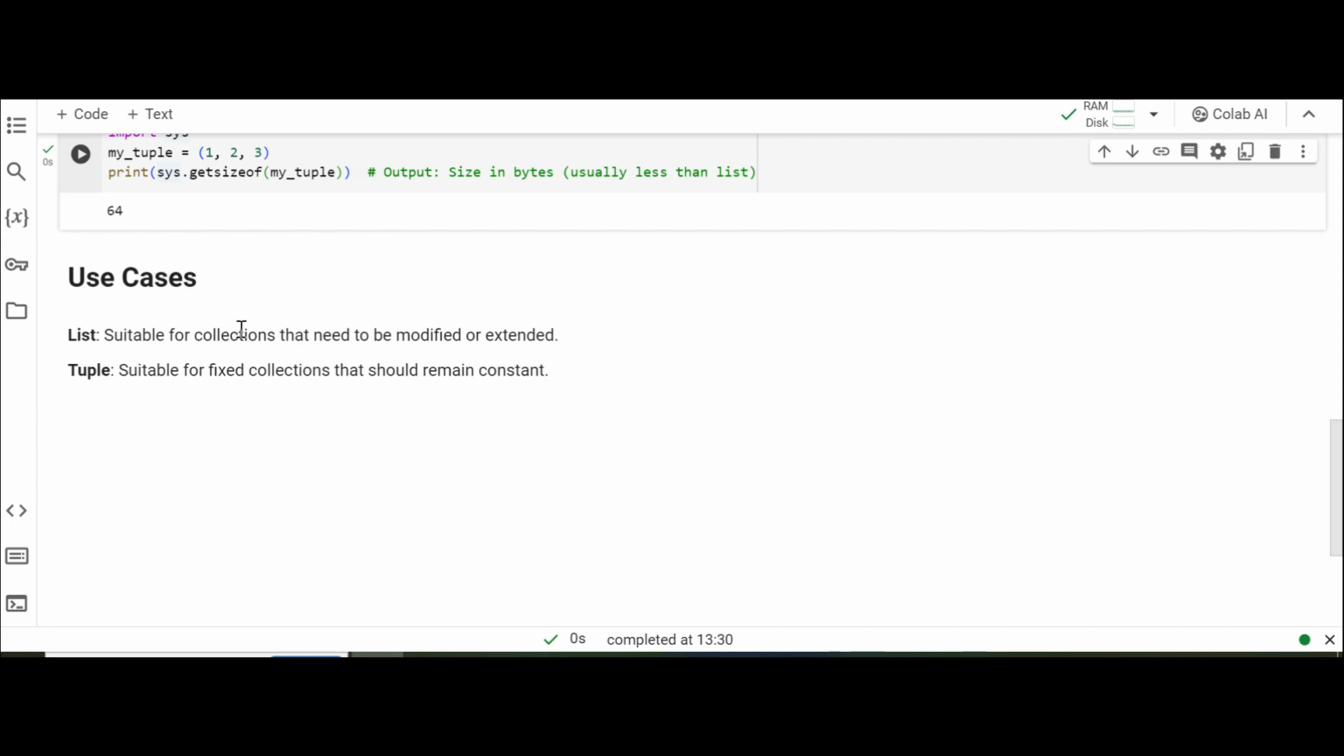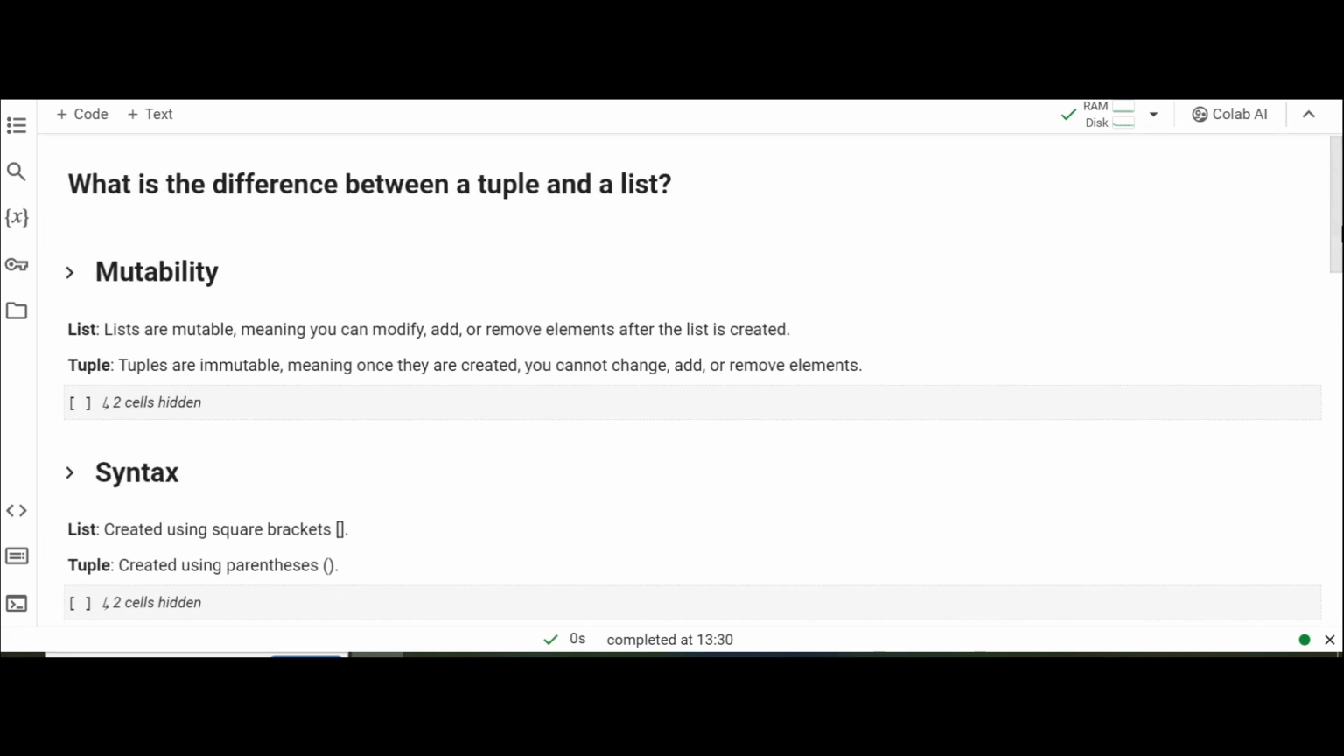Okay friends, today we have discussed what are the differences between a tuple and a list in detail.